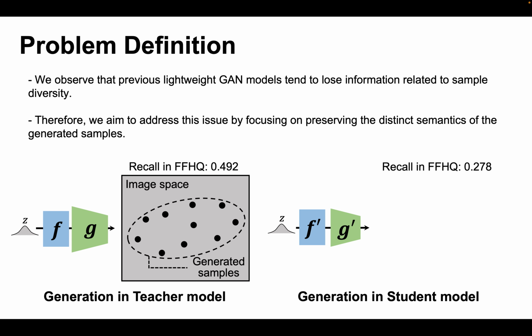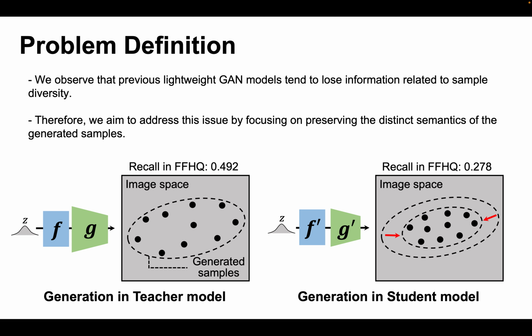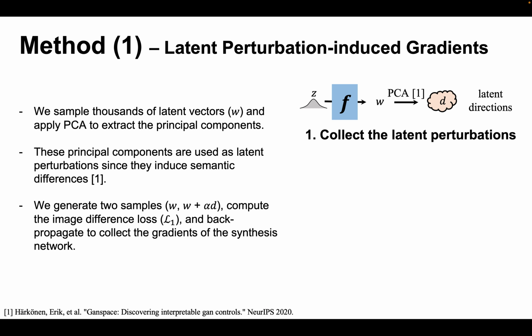Previous lightweight GAN models often lose information related to sample diversity. Many works measure sample diversity using recall score compared to real data. We observed that previous compressed models struggle with diversity, as shown in this figure. To address this, we focus on preserving the distinct semantics of the generated samples.